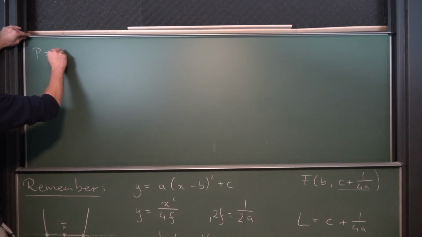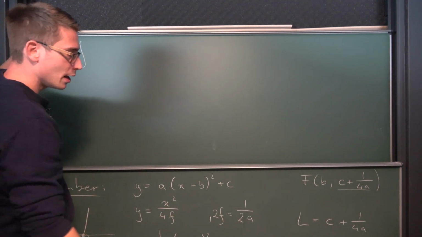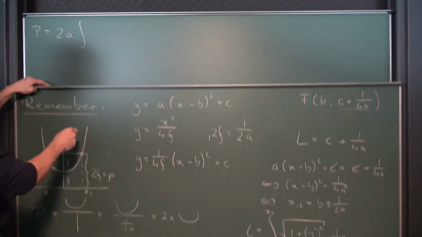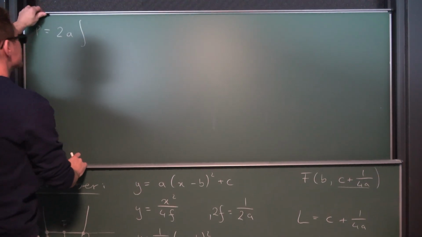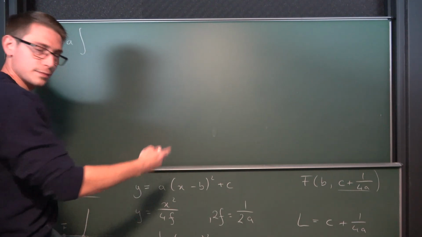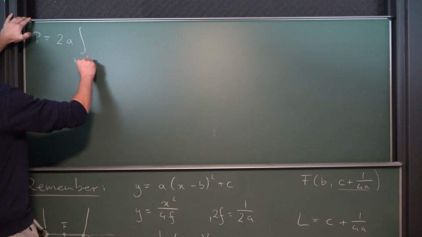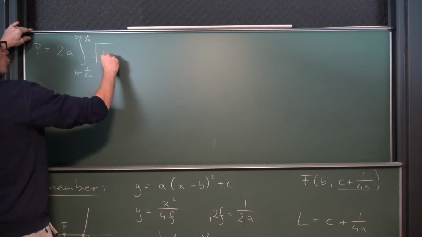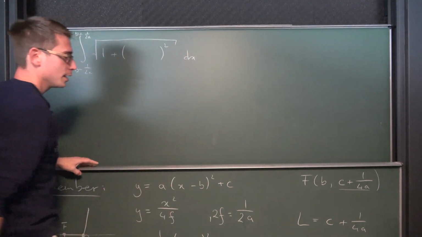The universal parabolic constant can be described as 2 times a times the line integral from our lower bound, which is going to be b minus 1 over 2a in this coordinate system right here. Obviously, the negative branch lies more to the left, since a is positive in our case, but if a is any random arbitrary real number, it really doesn't matter, just change it around. So this gives us b minus 1 over 2a to b plus 1 over 2a, and now the square root of 1 plus. And now we are going to take the derivative of our function.